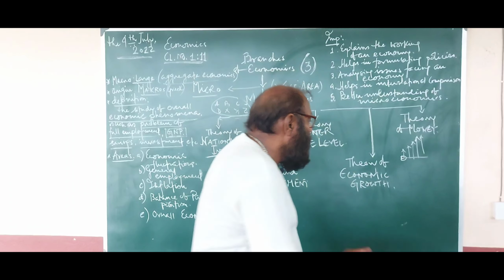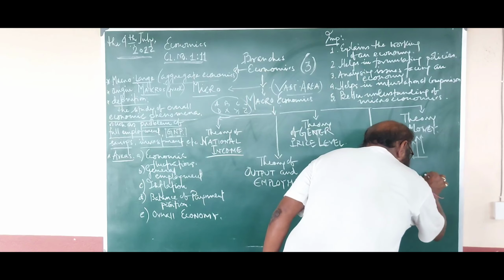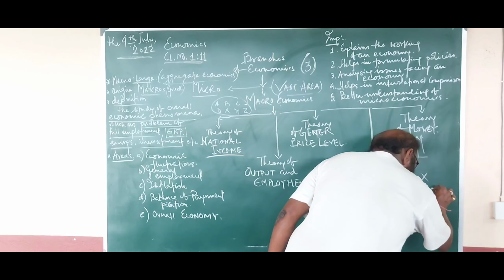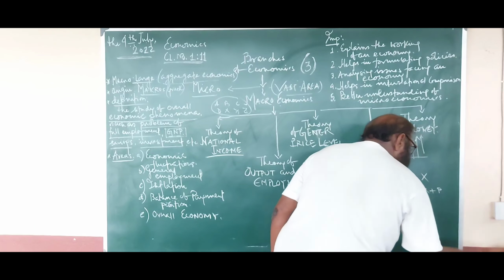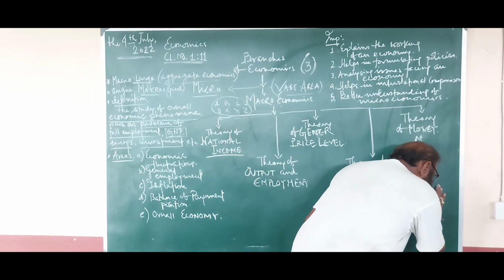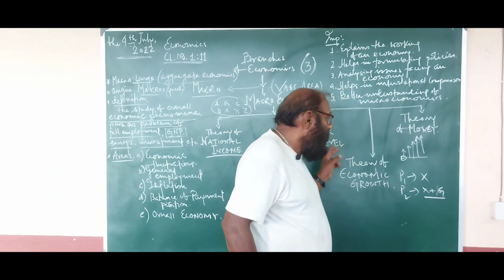Say in period 1, you have the development of X. Now in period 2, you must have the development of X plus, say, any value G. So G is the growth between these two periods. So it is economic growth.